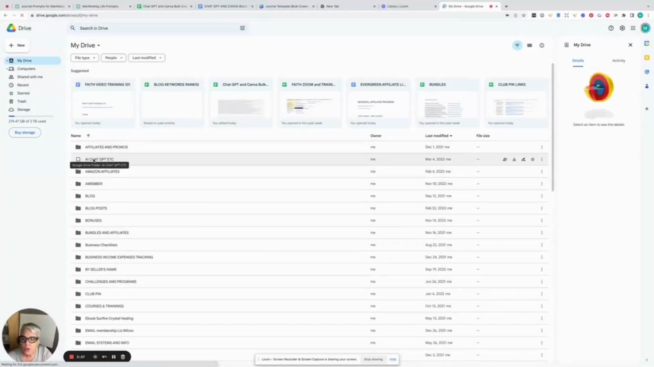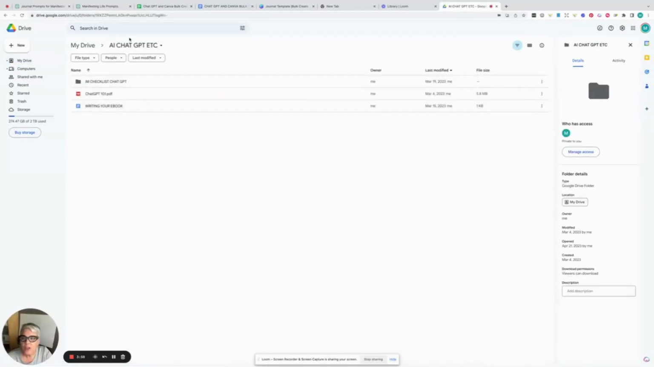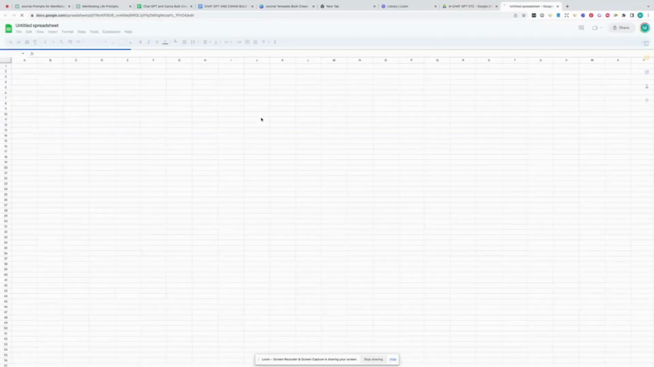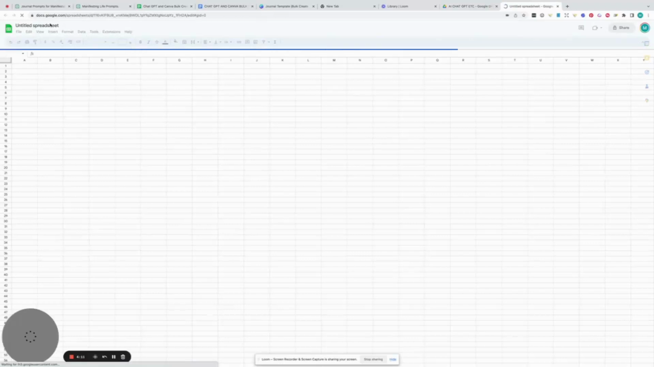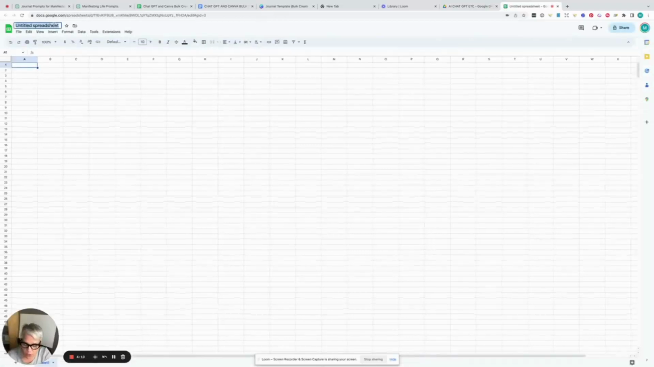So just in the interest of time, I'll go to the one that's marked AI ChatGPT. It doesn't matter, you could just open up there. I'm going to hit this New button and ask for a new Google Sheet. And then here it is. I'm just naming it ChatGPT and Canva.